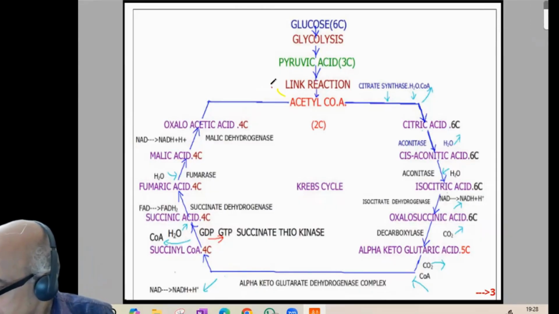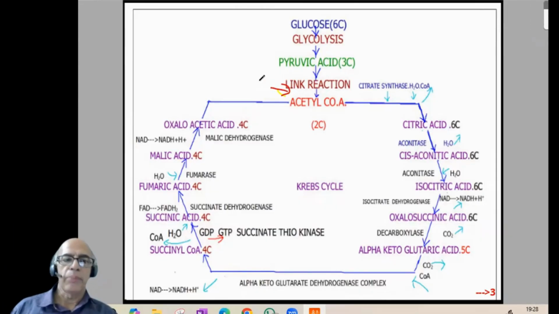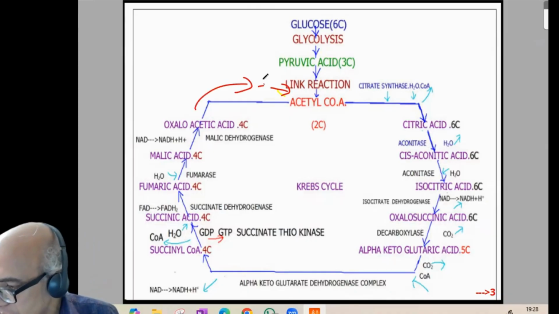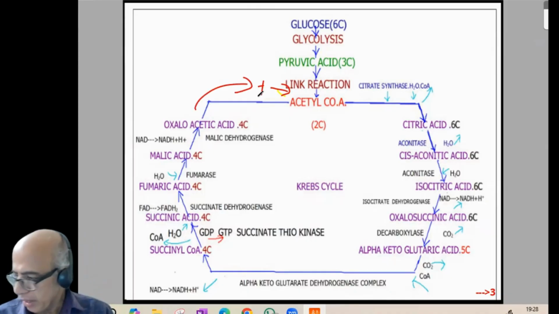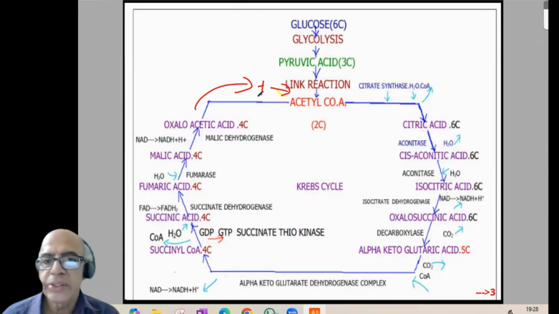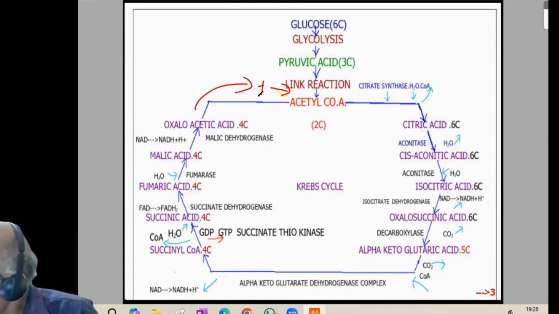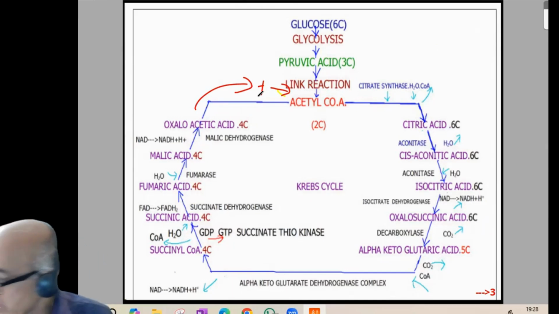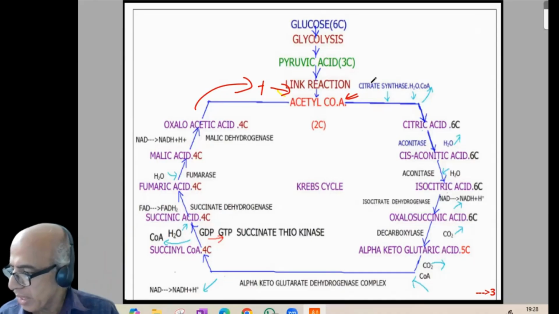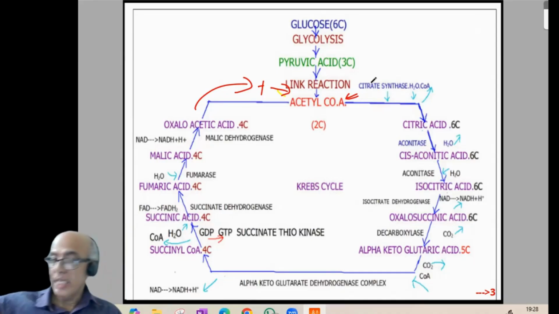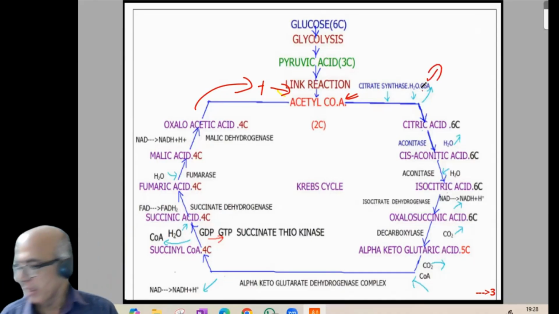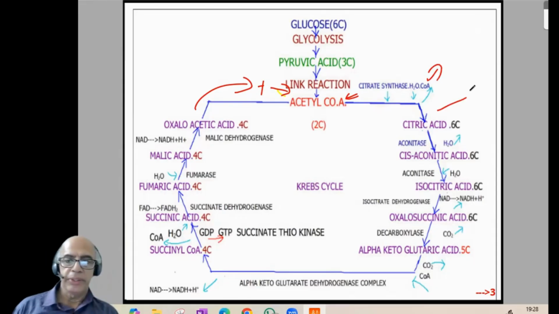Okay. So here the acetyl coenzyme A, its acetyl part is 2 carbon, couples with oxaloacetic acid. You can find the enzyme I have written there, that is citrate synthase. And we can find H2O will be added. So oxaloacetic acid, acetyl coenzyme A, and coenzyme A will be released from here. And we'll be getting citric acid, 6 carbon.